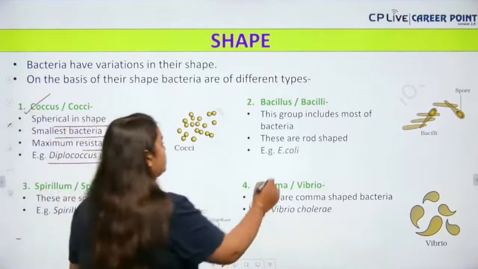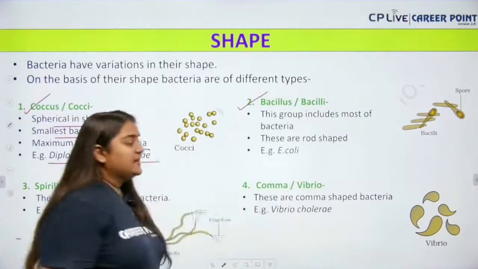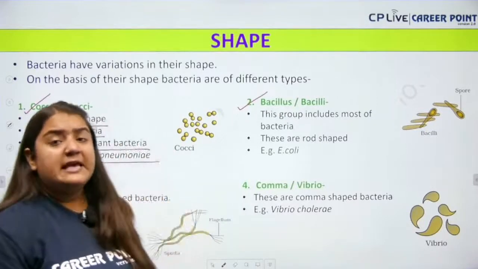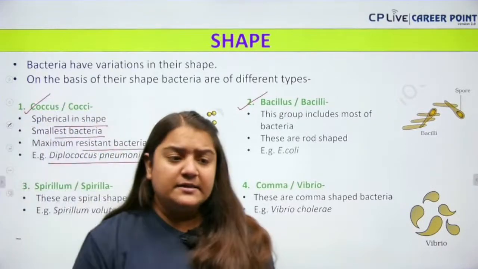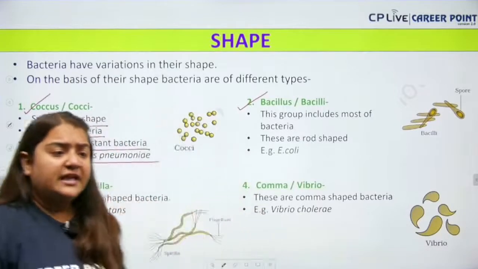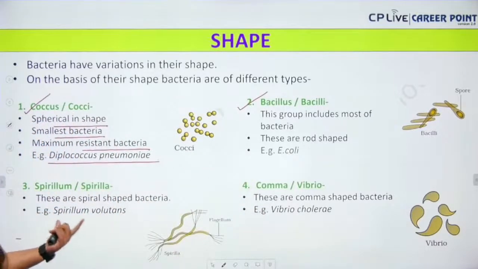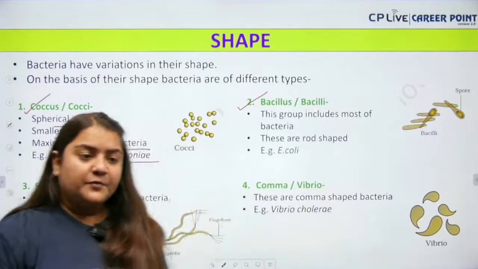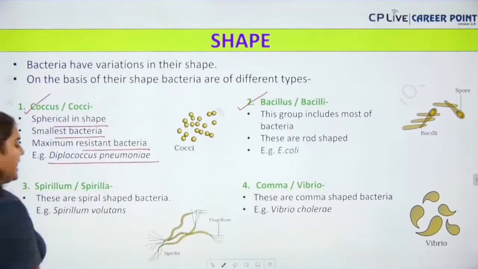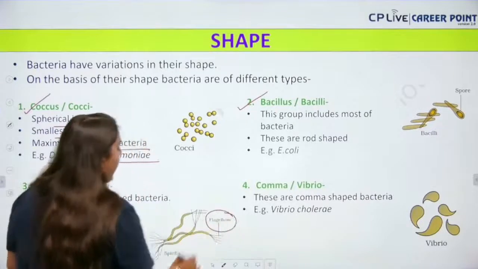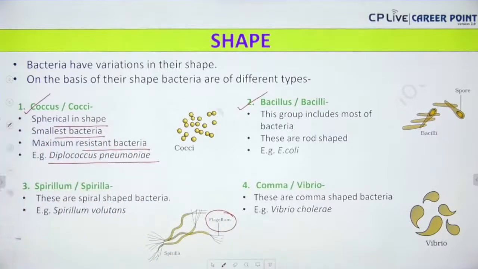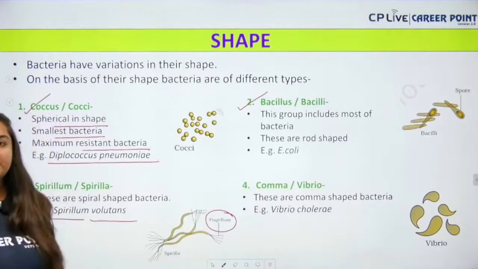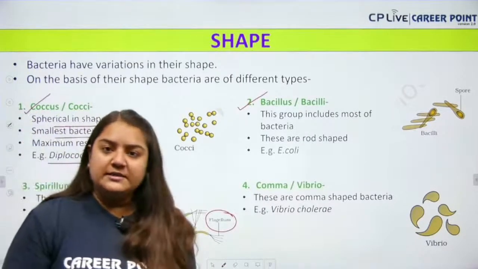Next up we have the bacillus or bacilli. These are rod shaped bacteria. For example, E. coli, Escherichia coli is the answer. Next up we have the spirillum, which is spiral shaped. As the name indicates, it is spiral in shape, and it has a tuft of flagella at its ends. For example, Spirillum volutans.